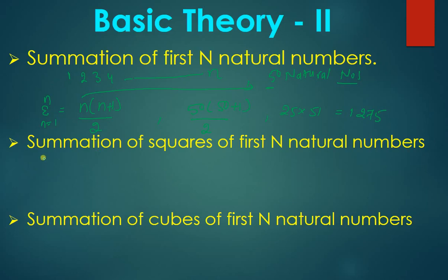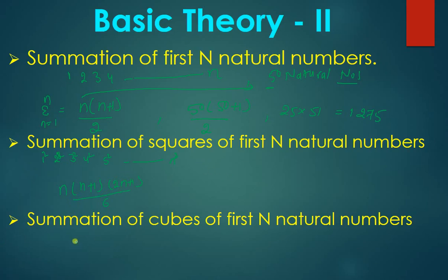It is nothing but 1 square, 2 square, 3 square, 4 square, 5 square till n square. The formula is n into n plus 1 into 2n plus 1 divided by 6, right?